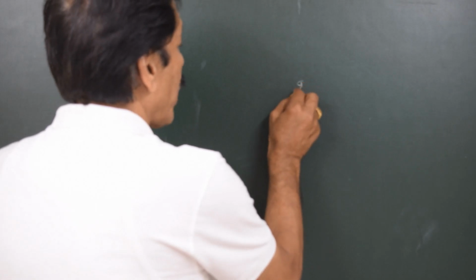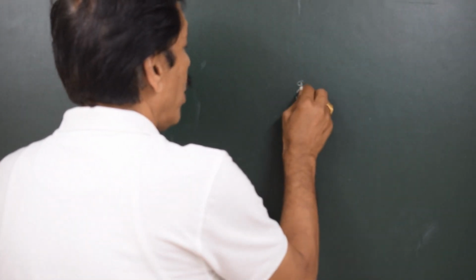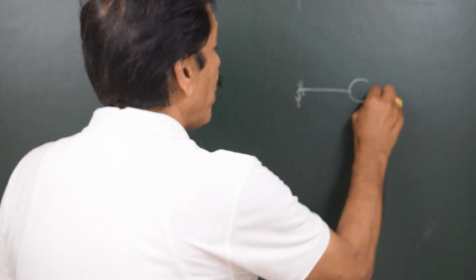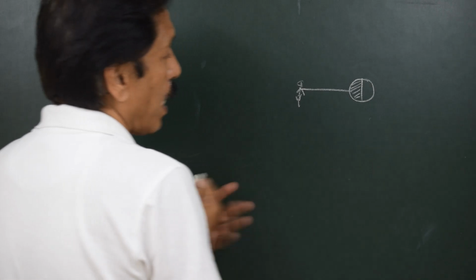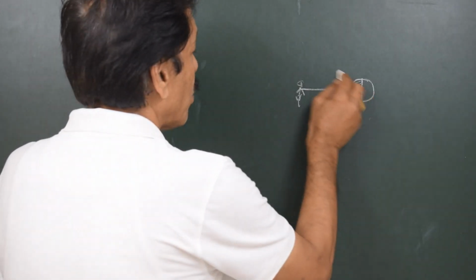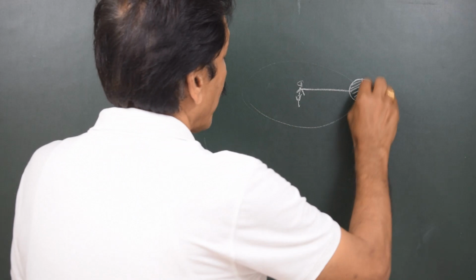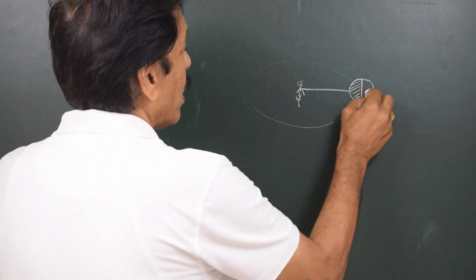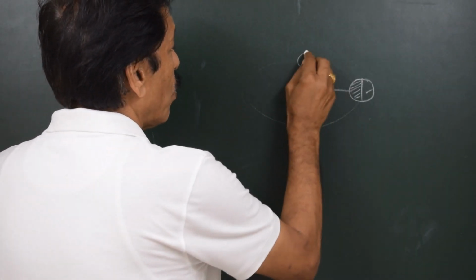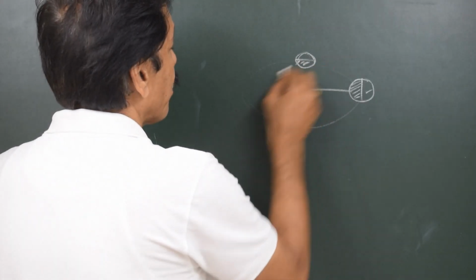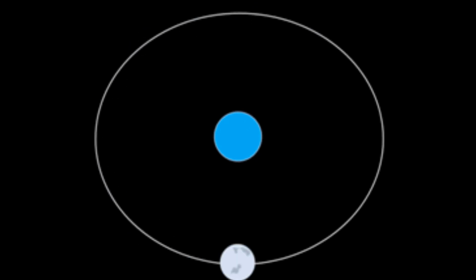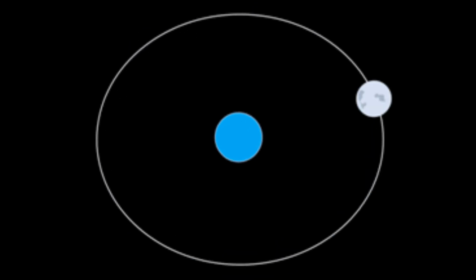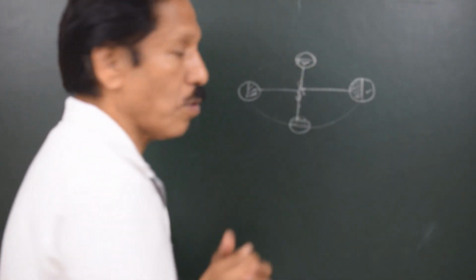To explain this concept, I asked my students to imagine that there is a boy with a balloon, and this big balloon has one side white and the other side black. Now this boy is asked to revolve the balloon around him. He will never be able to see the other side of the balloon. Wherever the balloon goes, he will see only the white side, right? He will not be able to see the opposite side. This is what happens in case of the moon.